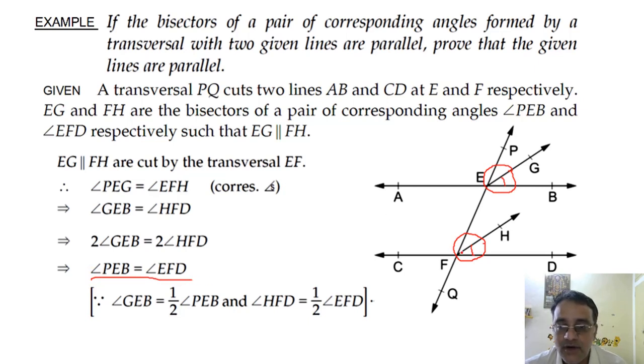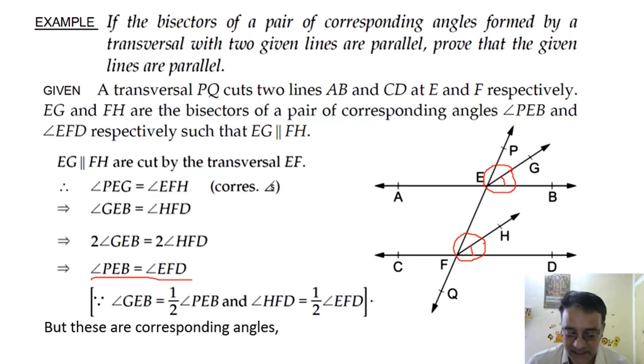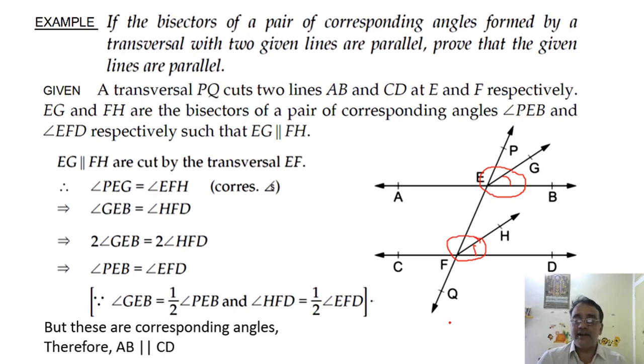Now these two are corresponding angles. Is this understood or not? Yes, sir. These two are corresponding angles. So therefore AB is parallel to CD. Why? By the corresponding angles axiom. Therefore AB is parallel to CD by the corresponding angles axiom. So any doubt in this question? No, sir. Okay.